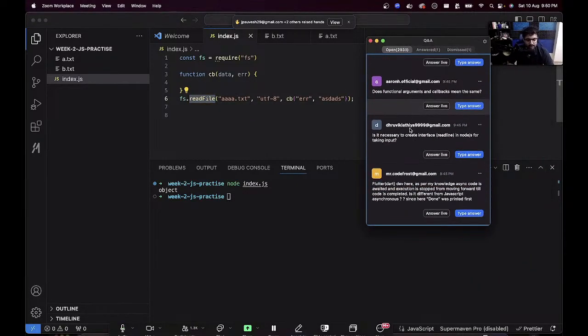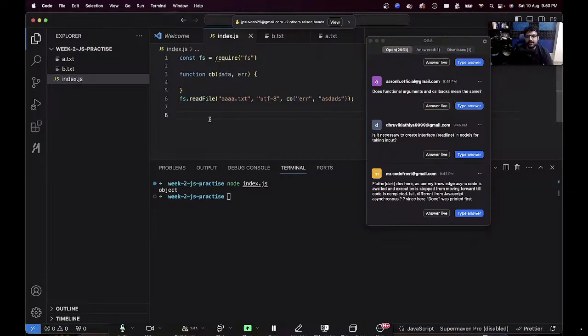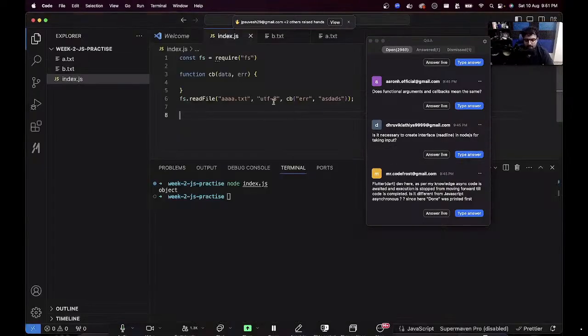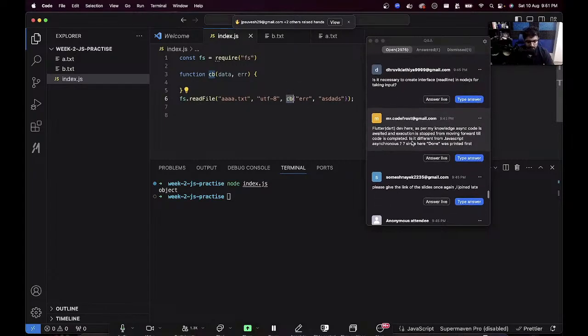Does functional argument and callback mean the same thing? No, technically not. Callback is more relevant as a term if it is an asynchronous function. If it is a synchronous function, then it's not the best thing in the world to call it a callback. It's just a functional argument. So you can think of this as the difference between a functional argument and a callback. Whenever it is being called asynchronously, which means after some time, after some ticks, then it's a callback. Otherwise, it's a functional argument.